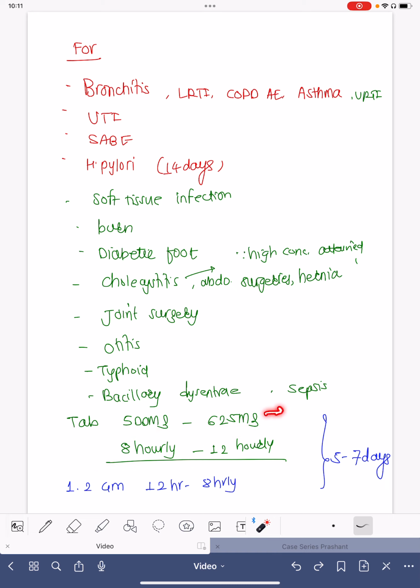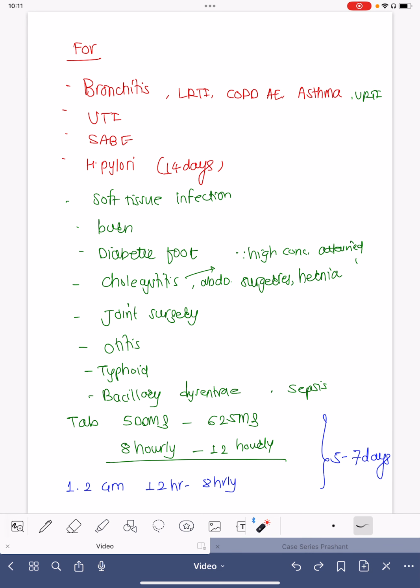So 625 milligram 3 times a day or 500 milligram 3 times a day is used for almost all the indications, may it be bronchitis, UTI, H. pylori, soft tissue infections, diabetic foot, joint surgery, or otitis, typhoid, you name it. Most of the time, it is used 625 milligram thrice a day. Whenever a patient is admitted in the hospital, 1.2 gram is the usual dose that is given twice a day or thrice a day for around 5 to 7 days.